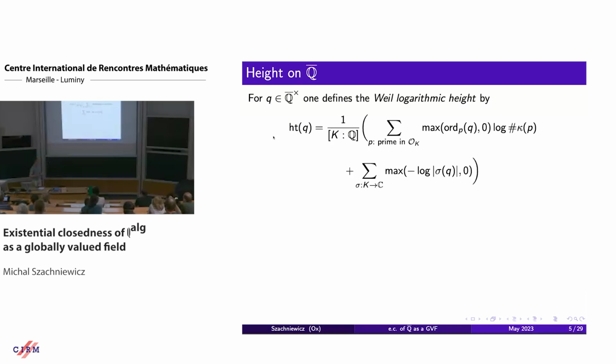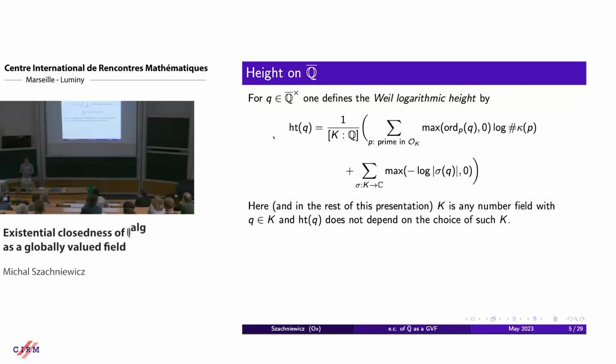Okay, and this is, I guess, like a warm-up. In general, for an algebraic number in Q bar, we can define the Weil logarithmic height by the following formula. Here we normalize at the beginning by the degree of the extension of Q where this small q belongs. In fact, this doesn't depend on the number field that we take, where small q belongs. And here by kappa of p, I mean the residue field of the ideal p in the integer ring of the number field k. And in the rest of the talk, k will be a number field.